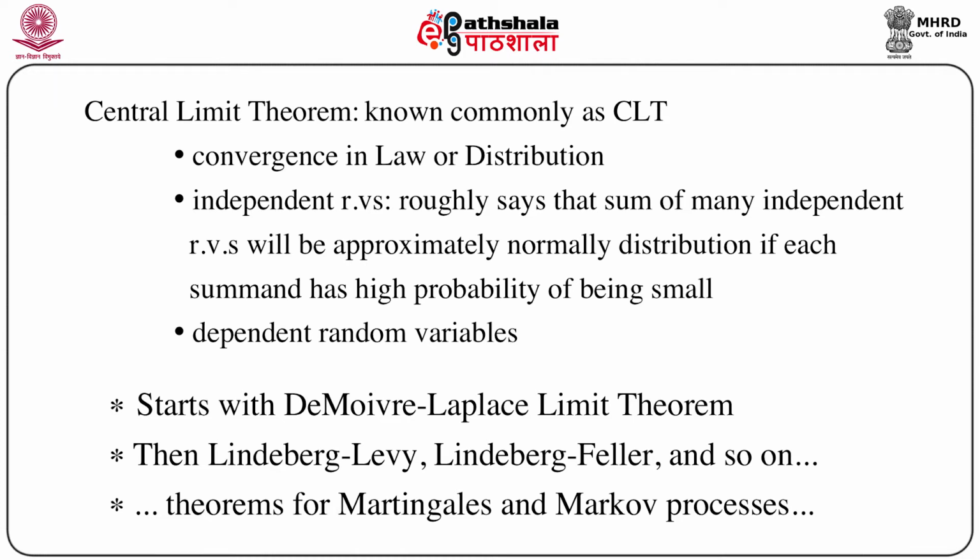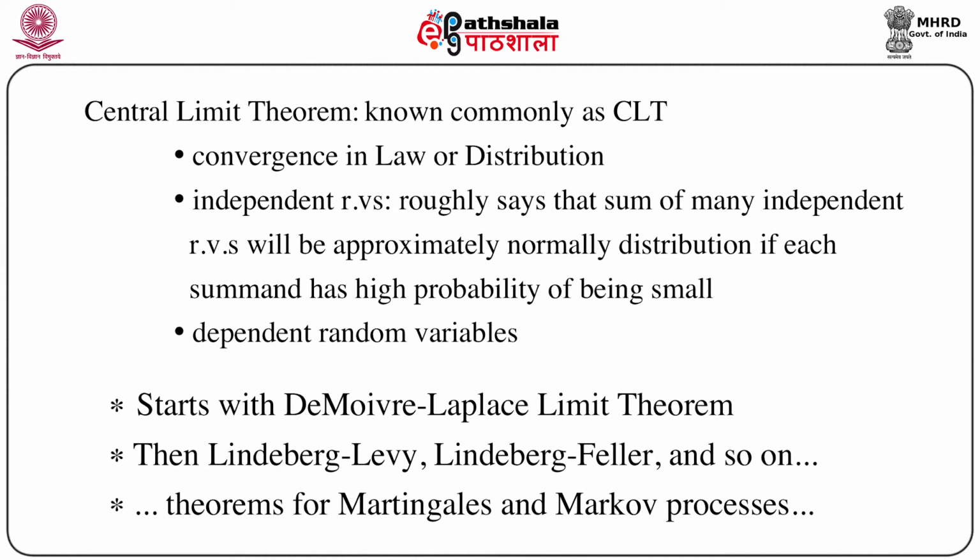Another important thing that we should note immediately is that the sum of many independent random variables will be approximately normally distributed if each summand has a high probability of being small. That means each component in the sum has a high probability of being small.